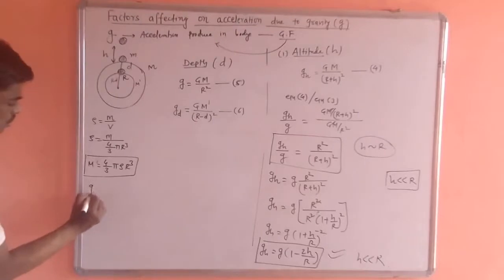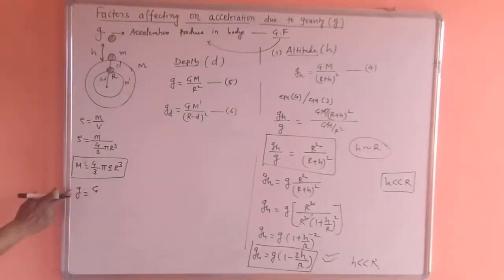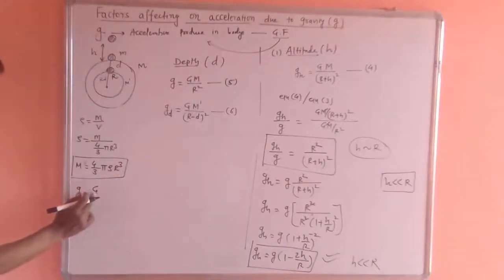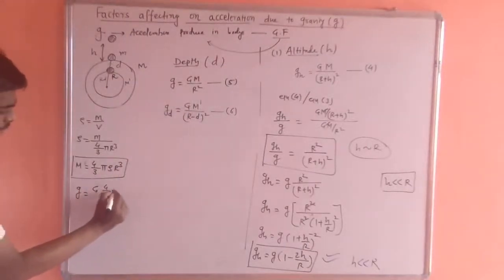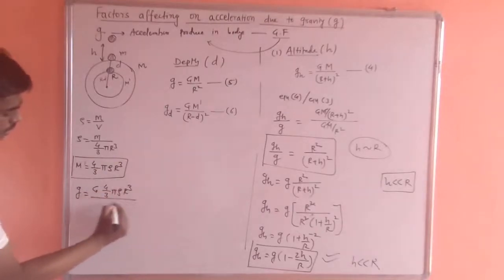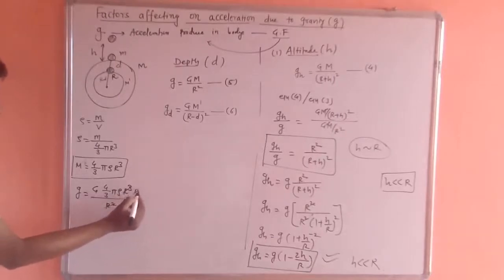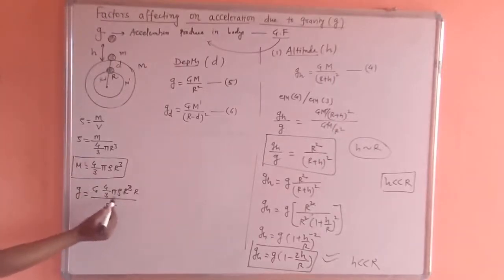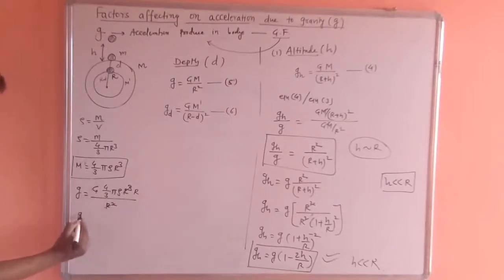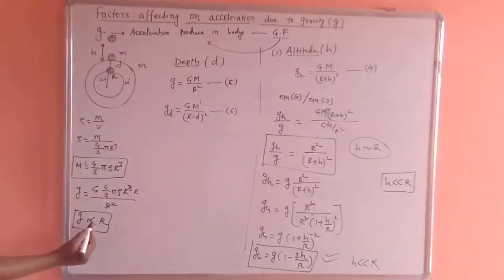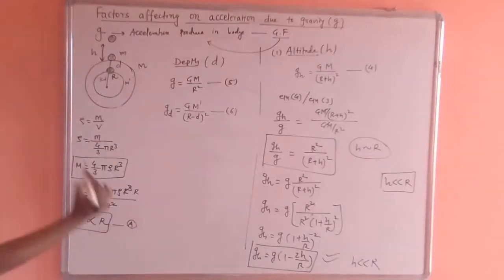What do we get? g = G (4/3 pi rho r cube) upon r square. So r square and r cube, simply r remains, and the rest is a whole constant. So we can write g directly proportional to r. This is equation A.